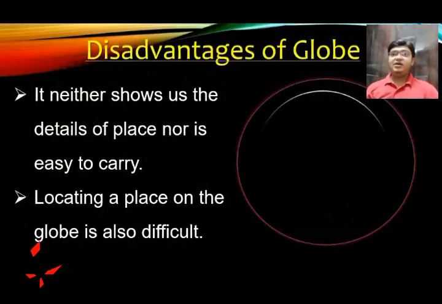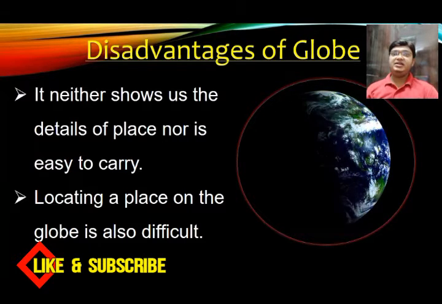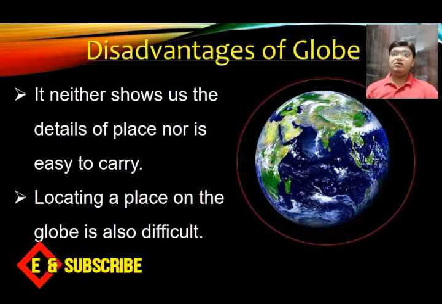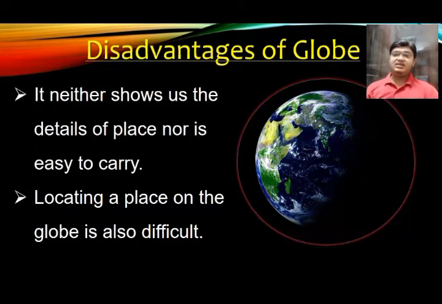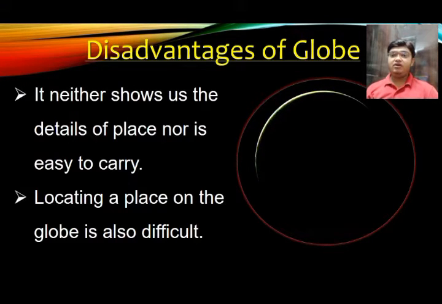Now, let us talk about the disadvantages of a globe. It neither shows us the details of a place nor is it easy to carry. Locating a place on the globe is also difficult. The reason is that due to its small shape and size, we cannot locate a place in a detailed manner. So if we want to see any place in detail, then instead of a globe we use a map.